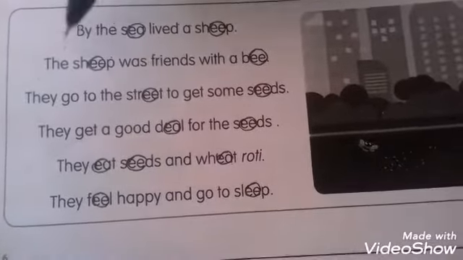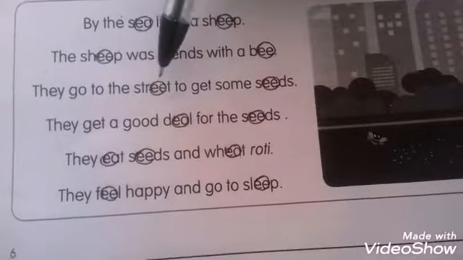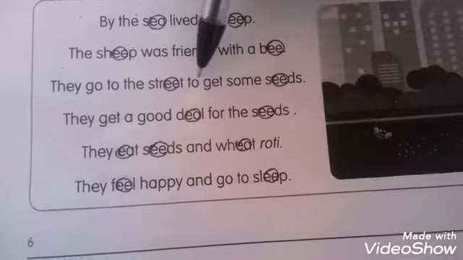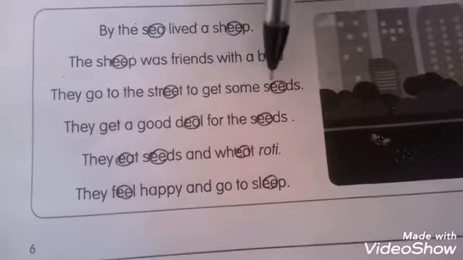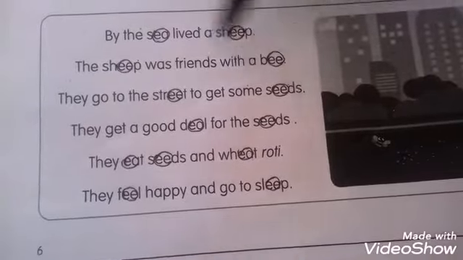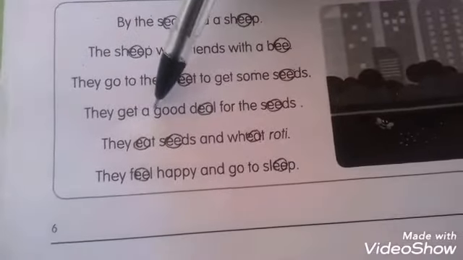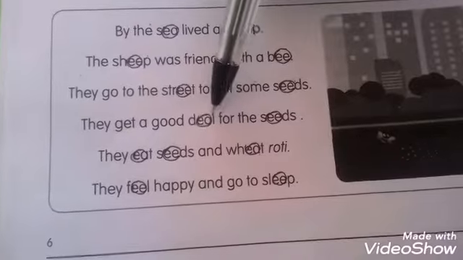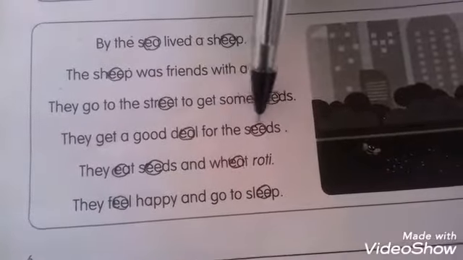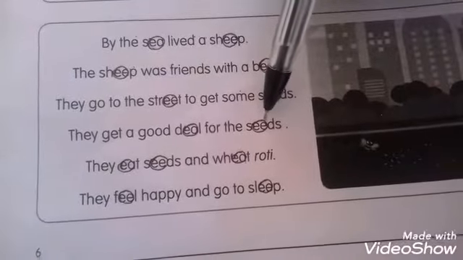E. They go to the street. What sound is coming again? E. To get some seeds. What sound is coming? E. They get a good deal for the seeds. What sound is coming?